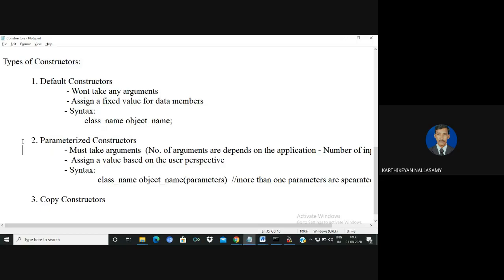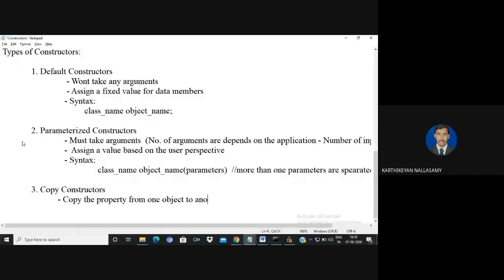The third one is to copy the properties from one object to another object. So here the object must be passed as argument.